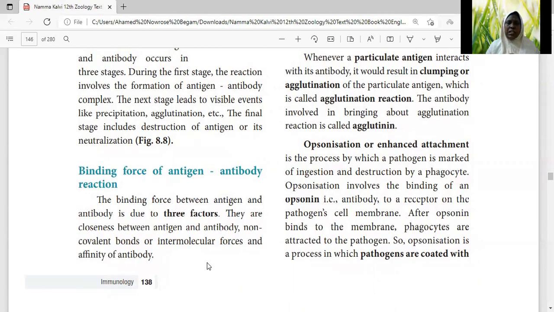The next factor is the non-covalent bonds. There are some non-covalent bonds or intermolecular forces which are responsible for this antigen-antibody reaction. The third factor is the affinity of the antibody. Affinity refers to the attraction of the antibody towards the antigen. So these are the three factors: closeness between antigen and antibody, non-covalent bonds or intermolecular forces, and the affinity of the antibody.